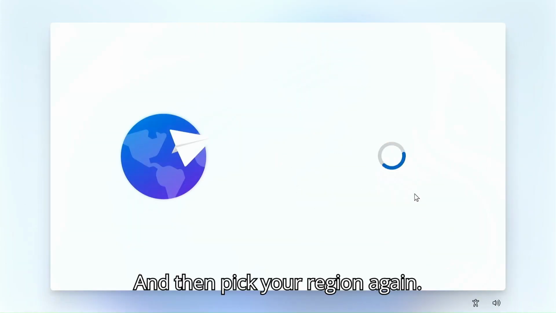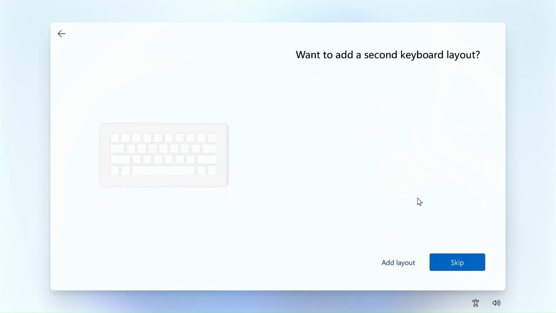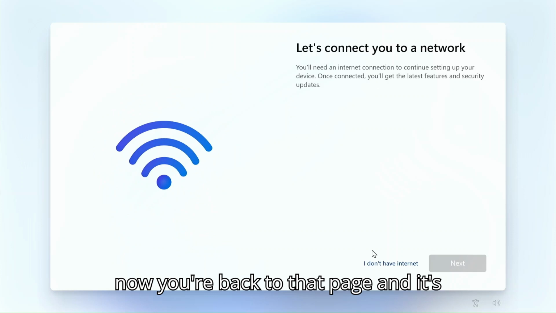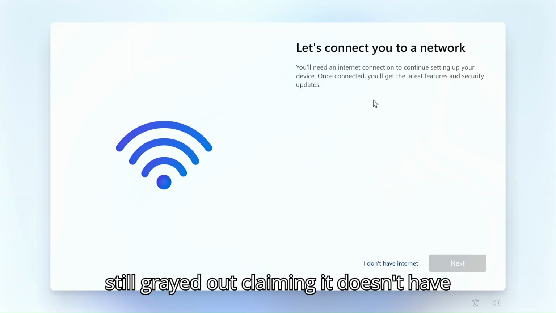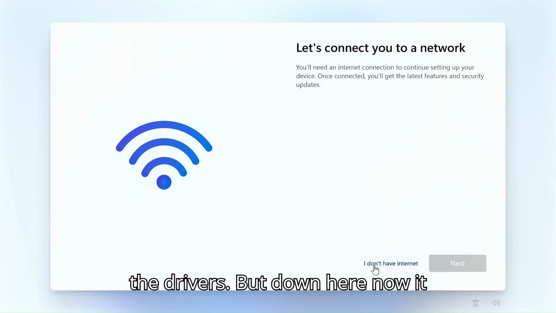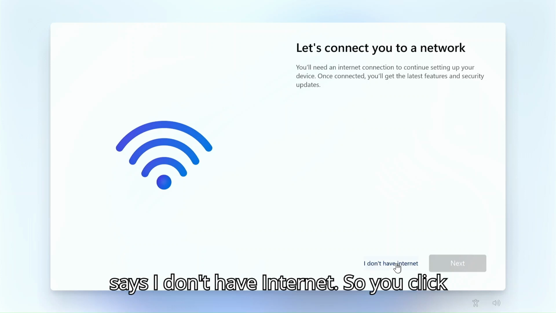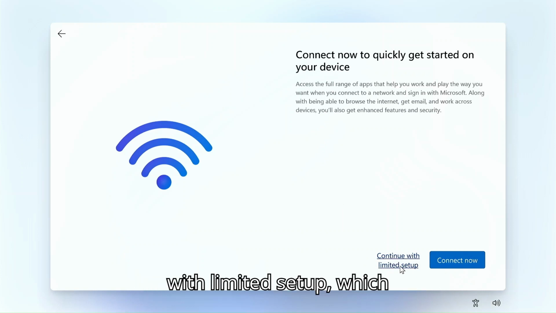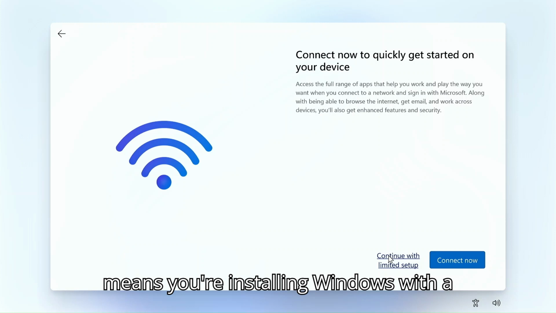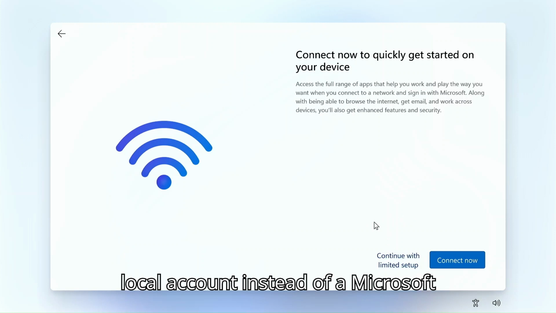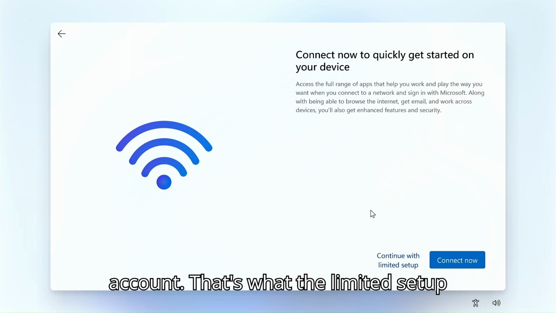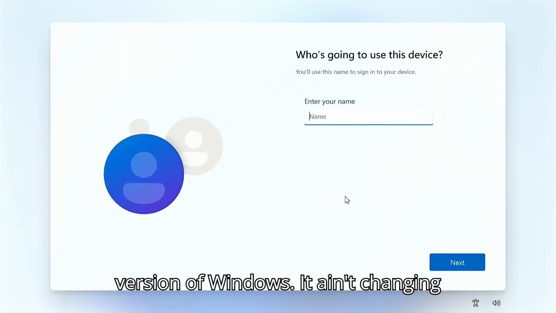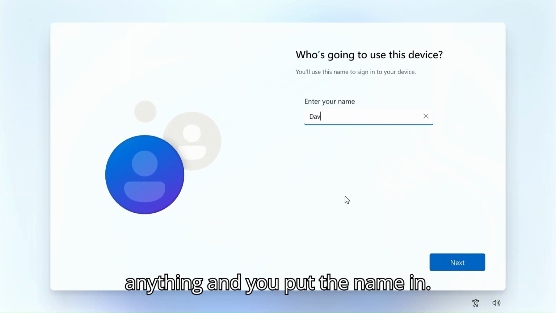And then pick your region again, keyboard layout, skip that one. And now you're back to that page, and it's still grayed out, claiming it doesn't have the drivers. But down here now it says, I don't have internet. So you click on that, and then it says continue with limited setup, which means you're installing Windows with a local account instead of a Microsoft account. That's what the limited setup is. It's installing the full version of Windows. It ain't changing anything. And you put the name in.